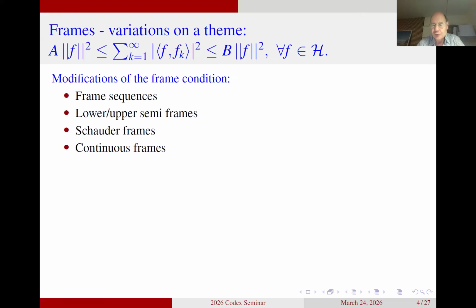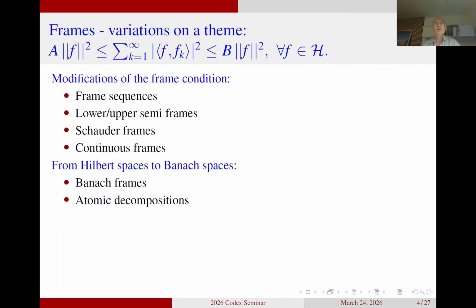Another thing you can do is to move from Hilbert spaces to Banach spaces. Already before frames were considered in details in the literature, there was the topic of atomic decomposition around. And an atomic decomposition in the Banach space consists of a family of elements in the space having the property that you can expand arbitrary elements in the space in terms of infinite linear combinations of these elements. So as I say, the topic was around even before frame theory was introduced. Then in the 90s, Grossmann was introducing Banach frames.